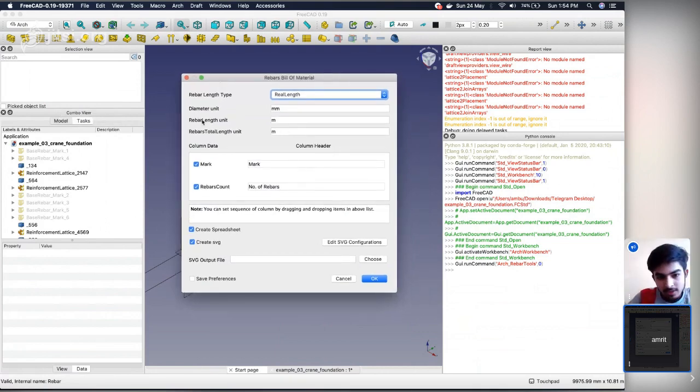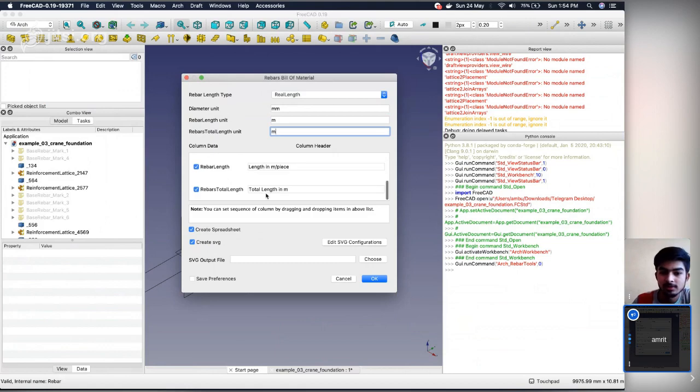Okay, so this is the dialog. I need the length units, rebar diameter units of diameter, and the column headers. So marks is basically the label for the rebar, right? Yes.